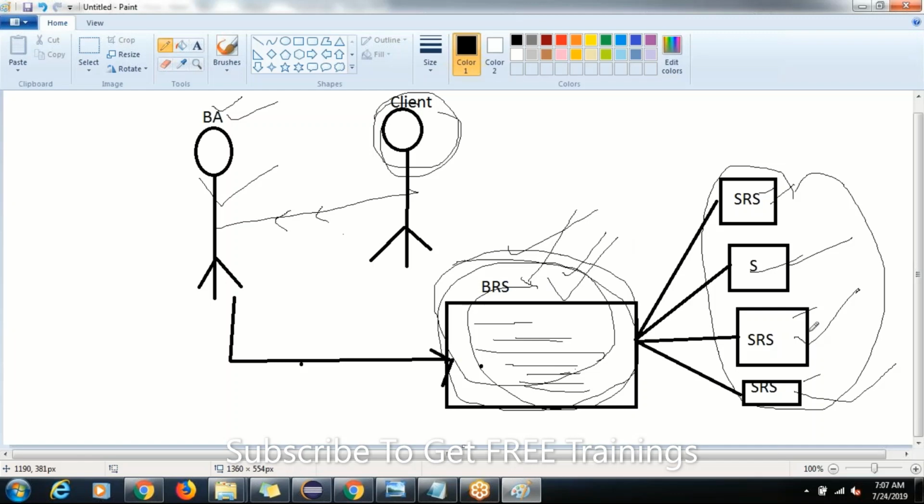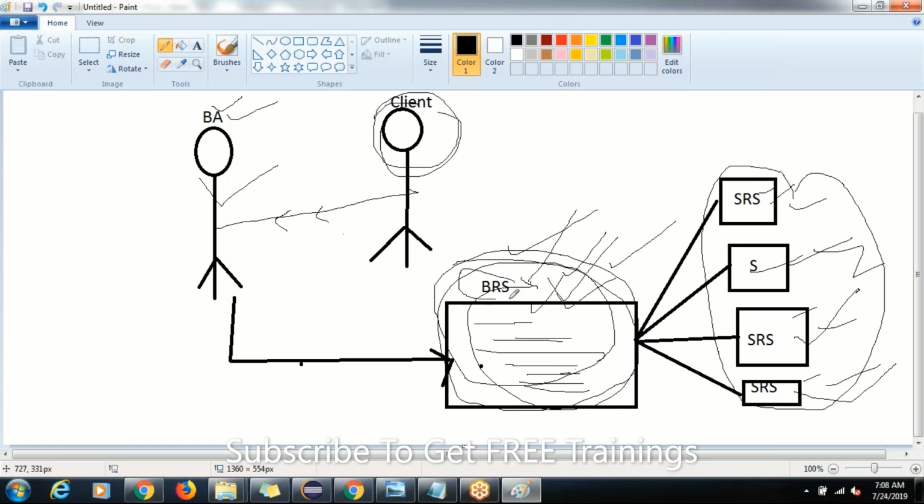But consider this. If you join any company as a software developer or a tester, whatever it is, you can't access BRS. You will have access only to SRS. Why? Because the BRS document will have more confidential data. It cannot be shared with anyone, only with the managers. But the SRS document can be shared with anyone. Any SRS document you can access, but the BRS document you can't access.